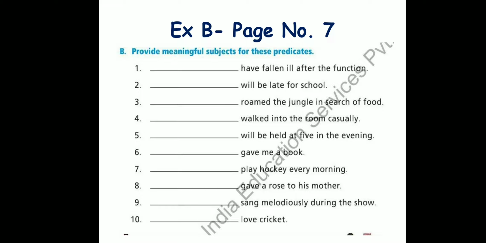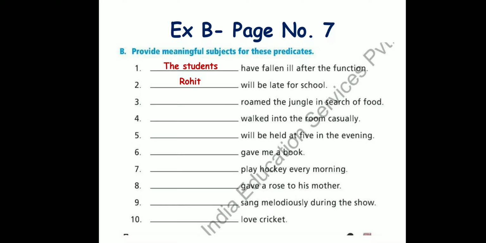If you don't know how to answer some of the blanks, you can copy my answer. The first one is dash have fallen ill after the function. I've written the students have fallen ill after the function. So we are assuming that there was a function which the students attended. So the students is going to be the subject. Next one, dash will be late for school. Let's write the name of any of your friends. I've written Rohit. Rohit will be late for school.